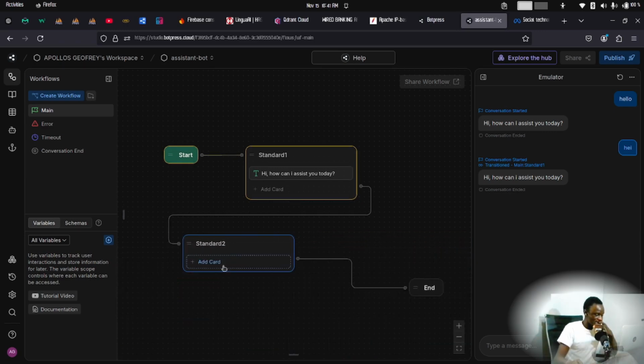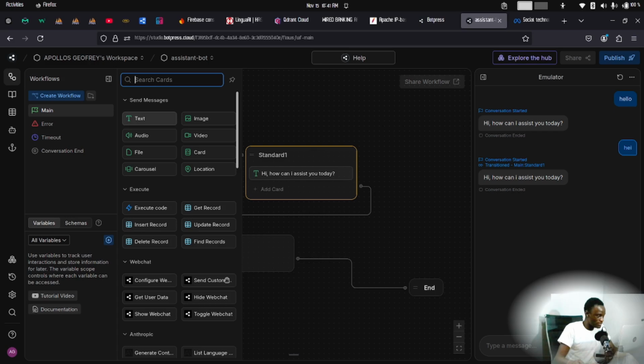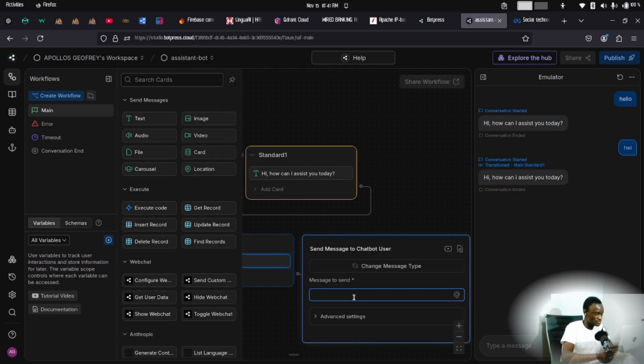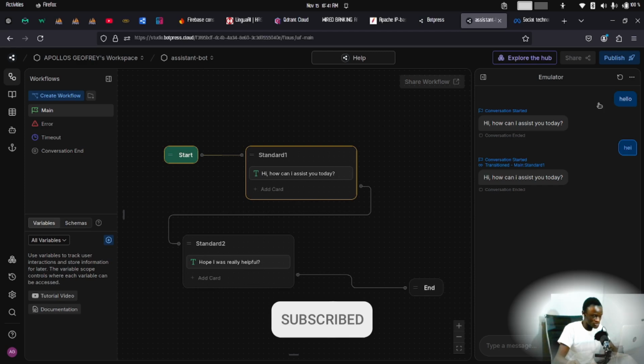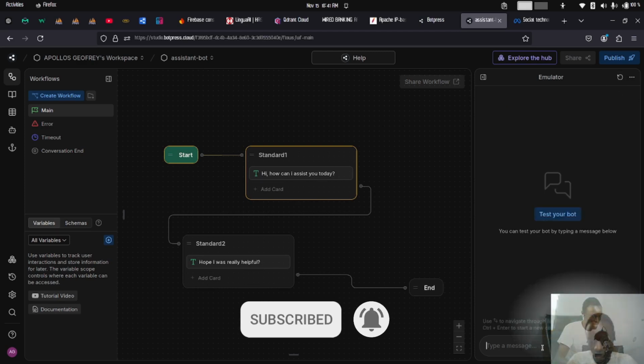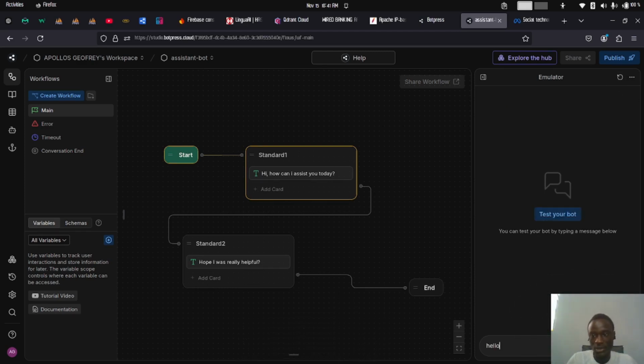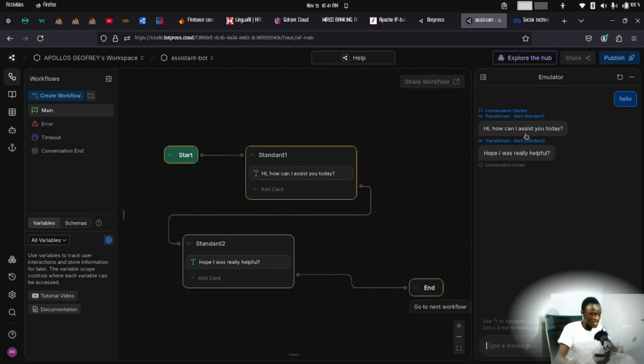Alright. So if I add another card here, probably a text card, and I just say, hope I was really helpful, like this, and then I just stop, and then we clear this up again to test our bot. Just say hello, and then our bot says, hi, how can I assist you today? And then it directly went to say, hope I was really helpful today. That is the transition from start to standard node 1 and then to standard node 2 down to the end node.